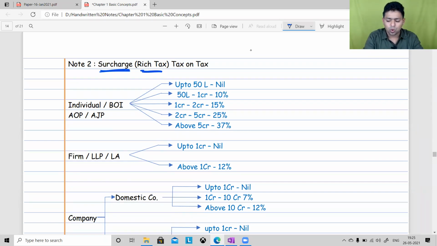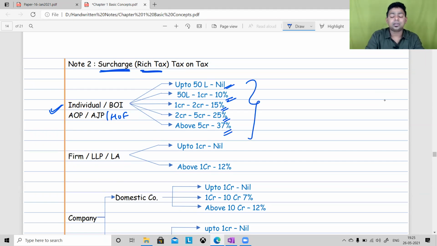I always say you should observe income tax data for this. So individual, HUF, AOP, BOI, AJP, small assessees, for them up to 50 lakh, there is no surcharge. 50 lakh to 1 crore, there is 10% surcharge. 1 crore to 2 crore, there is 15% surcharge. 2 crore to 5 crore, 25% surcharge, and above 5 crore, 37% surcharge.